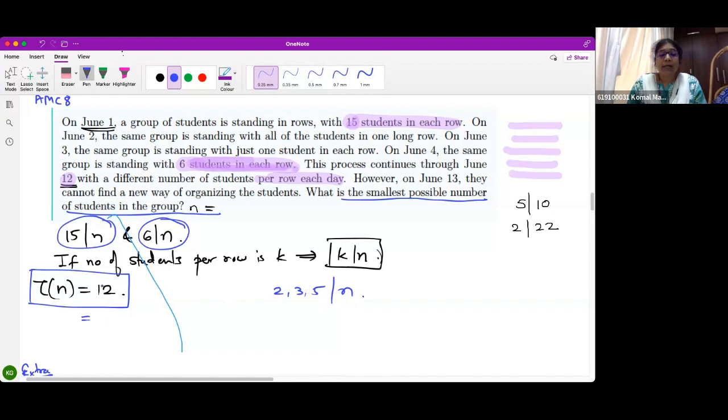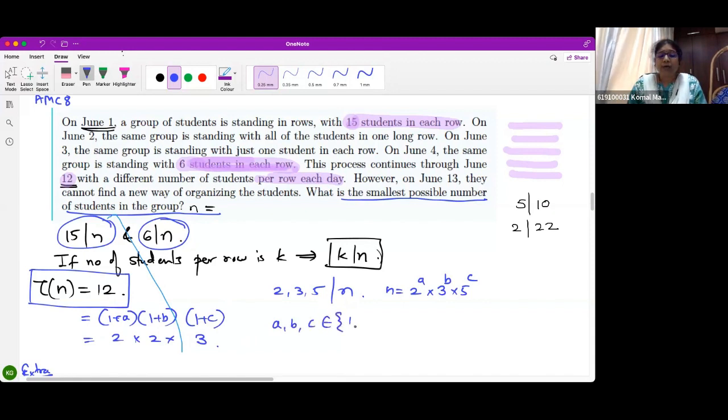12 must be written as 3 factors, because if n is 2 raised to a into 3 raised to b into 5 raised to c, then tau n will be (1 plus a)(1 plus b)(1 plus c). So I need to write 12 as 3 factors. What are the 3 factors? 2 into 2 into 3. Correct? Now, A, B, C must take values 1, 1, and 2. I need to decide which one of A, B, C should take value 2. Is that much clear to everybody? Any doubt, anybody?